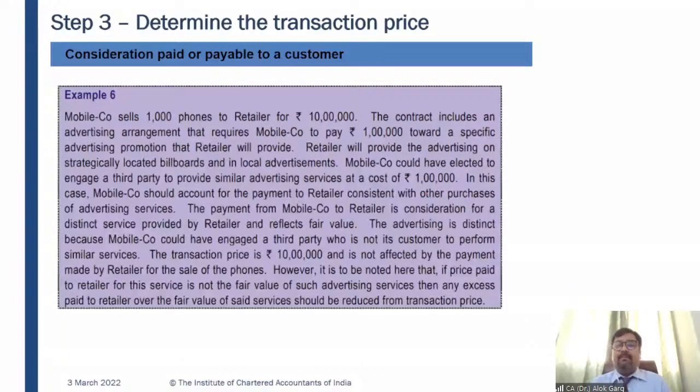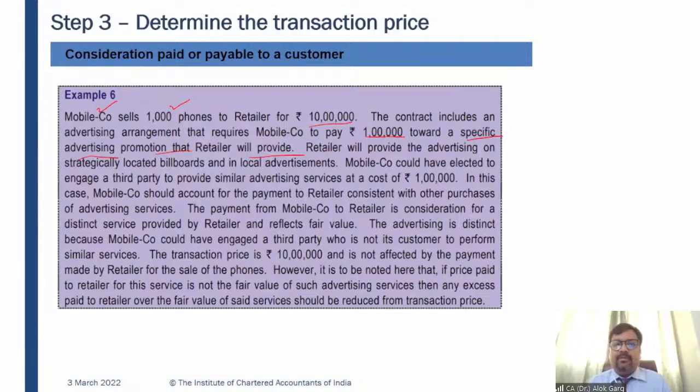In the second example, there is a mobile company, Mobileco, which sells 1,000 phones to a retailer for rupees 10 lakh. The contract includes an advertising arrangement that requires Mobileco to pay rupees 1 lakh towards a specific advertising promotion that the retailer will provide.